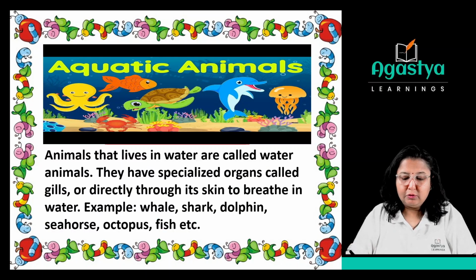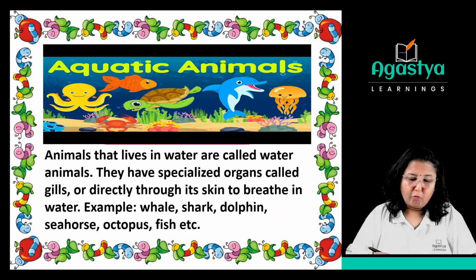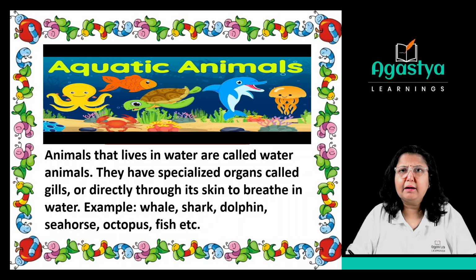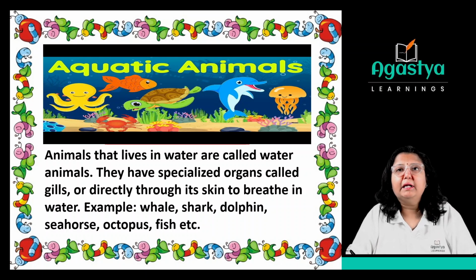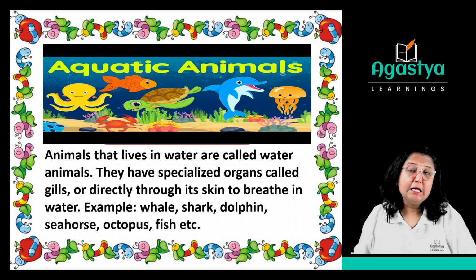Animals that live in water are called water animals, or also aquatic animals, because aqua means water. They have specialized organs called gills, or breathe directly through their skin in water. For example, a whale, shark, dolphin, fishes, the seahorse, octopus, and many more.